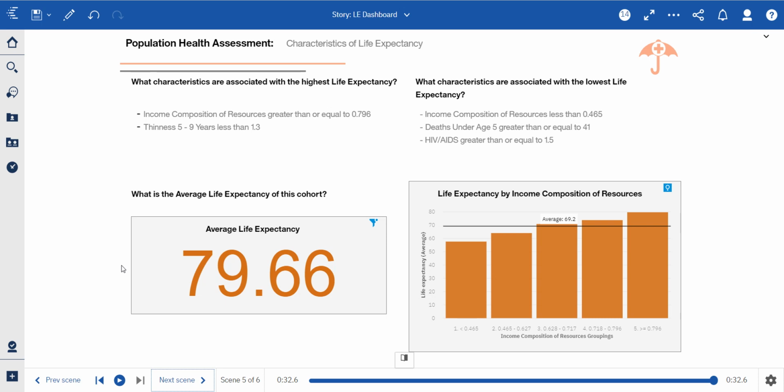So the final chart here down on the bottom right is just to depict this relationship. I should note that each of the bars represents one of the groupings that were created in the decision tree. As I've noted previously, you can see that as the income composition of resources increases, so too does life expectancy.